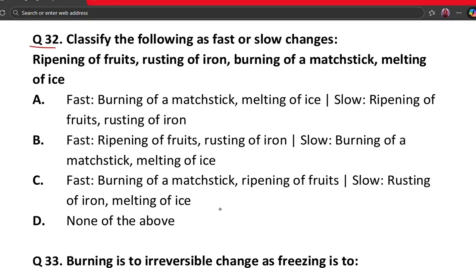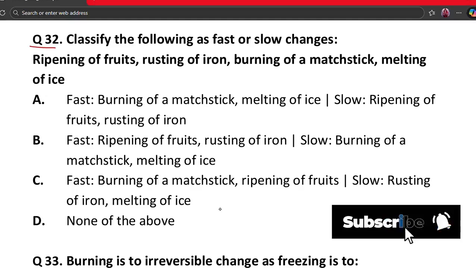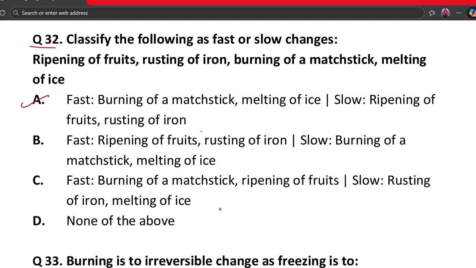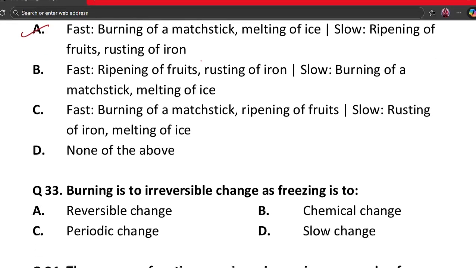So option B says ripening of fruits and rusting of iron is fast, and burning of a matchstick and melting of ice is slow. So the correct answer is not this one. The correct answer is option A. Yes. Burning of matchstick and melting of ice is fast and ripening of fruits and rusting of iron is slow. Let's move on to the next question.